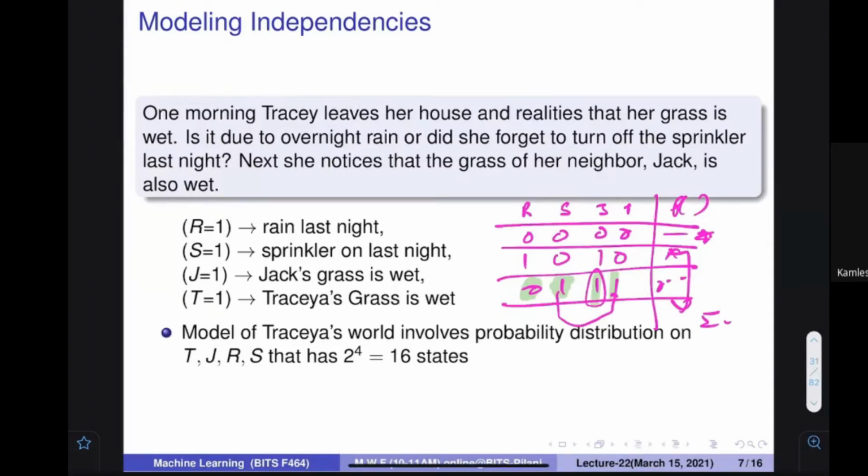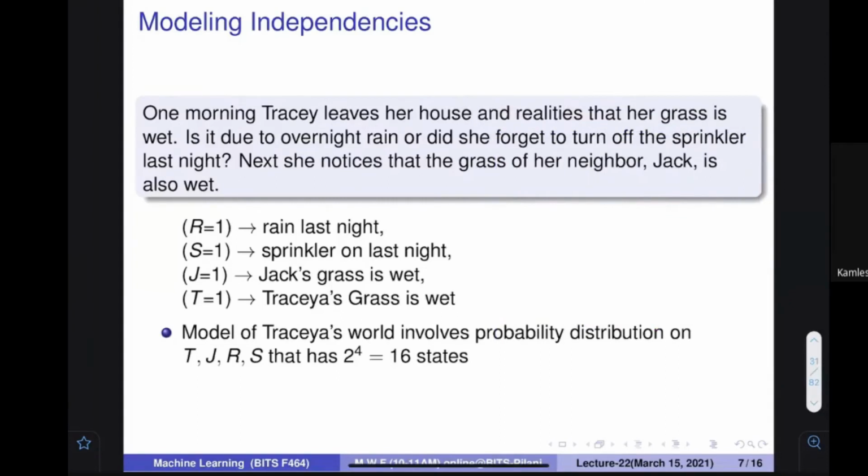Everybody understand this part? Can you write yes? What are we talking about? By word, what do I mean by this? Everybody understand this? So how many different values are possible? 2 to the power 4, because 4 things are there. There are 16 states, so we have to specify these 16 probability values. Everybody understand that we need to specify how many probability values?